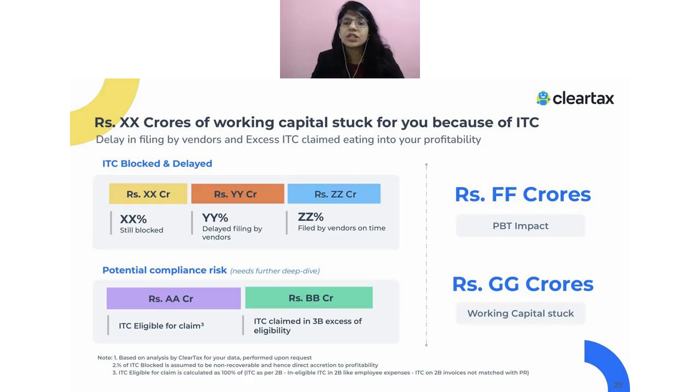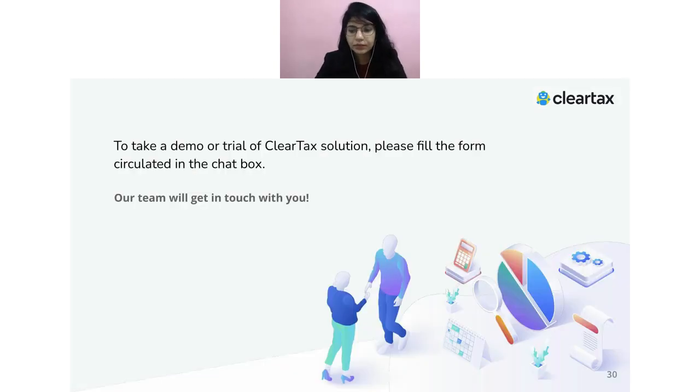Sometimes what happens, you also see certain documents which are missing in your purchase register. You have not recorded them. And we have seen there are certain cases where it is just because of bank payments. The bank has deducted some charges and it was for business purposes. But since you don't receive a proper invoice from the bank, it is missing in PR, though this still was your eligible ITC, but you have not claimed it. So you can even increase on that part and go ahead and claim your ITC there also, right?